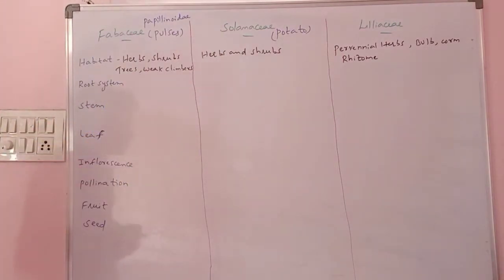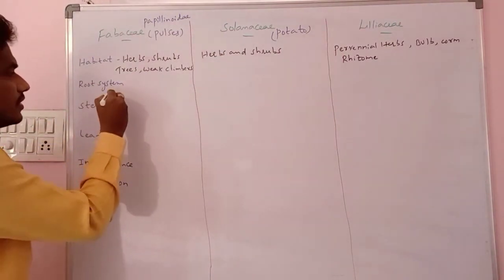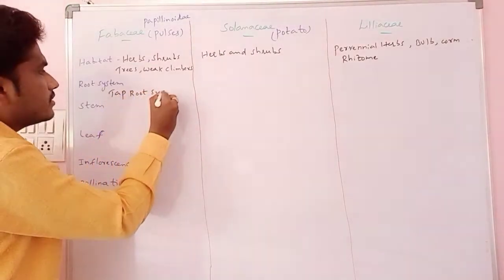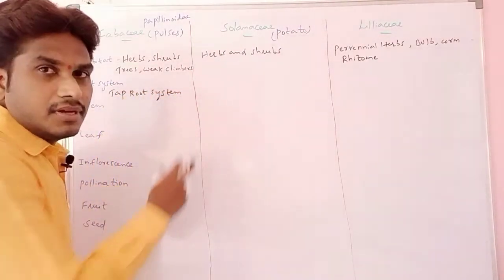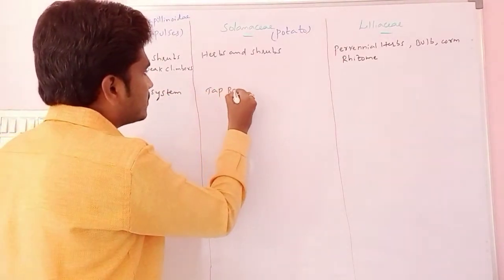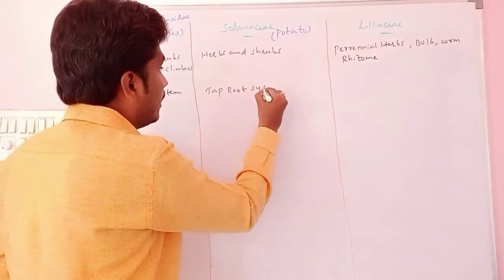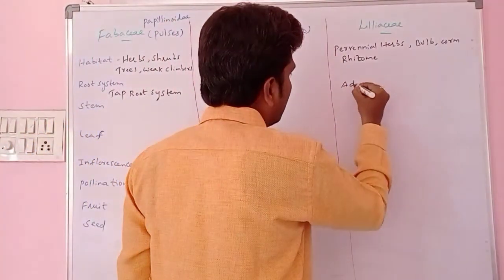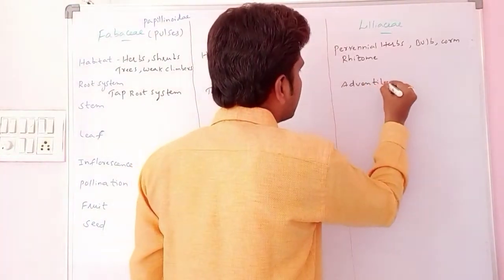If you see the root system, in the Fabaceae the root system is a taproot system. In the Solanaceae, the root system present is the taproot system, the same. And in the Liliaceae, the root system is the adventitious root system.